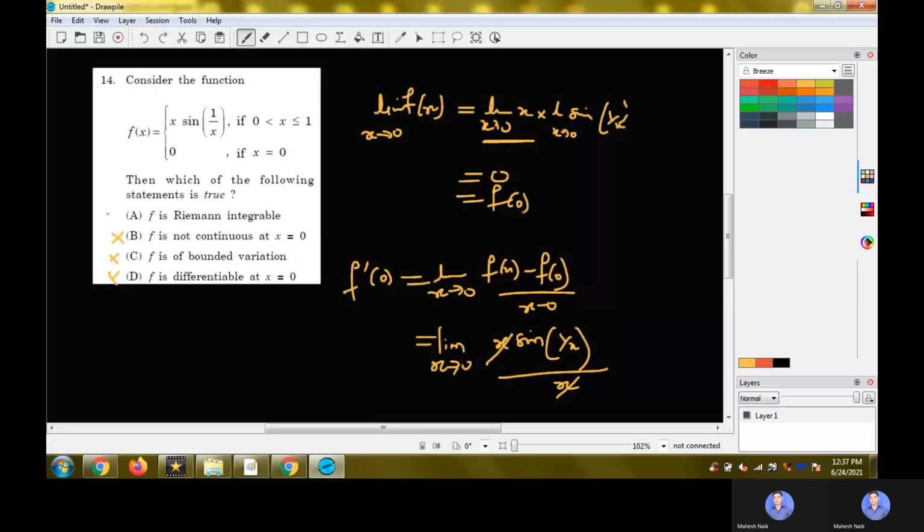Moreover, we have a theorem which says that if a function is bounded and continuous except on a set of measure 0, then it is Riemann integrable. In this case, since we have sine of 1 by x, x at 0 will create a problem, so that is the set of measure 0. Accordingly, the function is Riemann integrable. So this theorem supports concluding that the function is Riemann integrable, and we go with option A for this question.